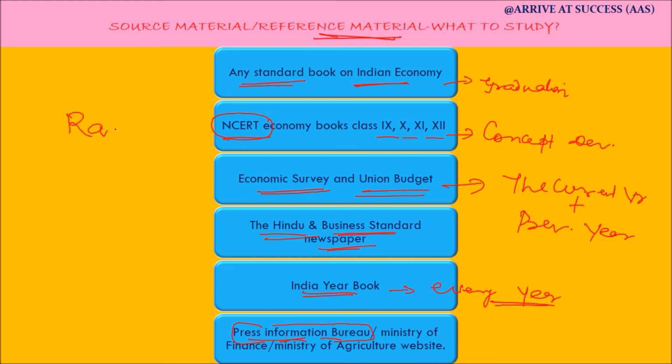But if you ask me, if a candidate has to focus on one source, I would say The Hindu along with Google.